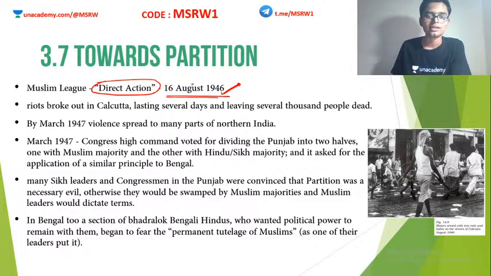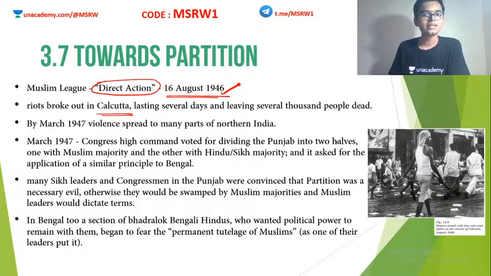So Muslim League leaders announced a Direct Action Day on August 16, 1946. According to this, the Muslim people were supposed to start rioting all over the country and start causing troubles. Most parts of North India witnessed extreme violence on this day. Many people died, huge bloodshed. Lots and lots of lives were lost, especially in Calcutta, lasting several days. Several thousand people died. Very bad day for India.